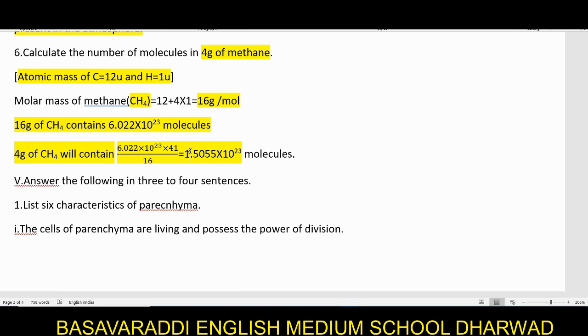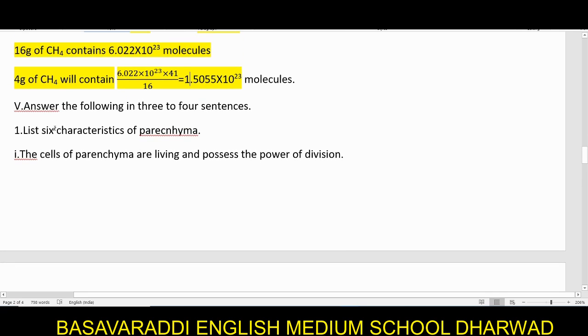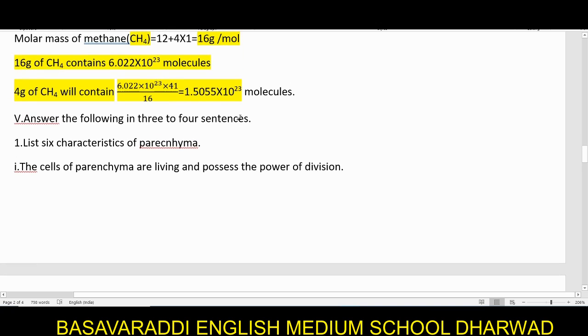Moving on to the next question here. Answer the following in 3 or 4 sentences. So here these are for how many marks? Each question carries 3 marks. So 3 into 4 will give me 12 marks. Okay, so let's start with the first one.